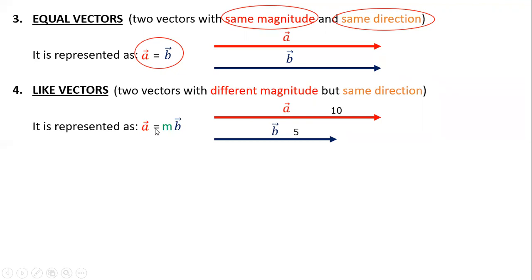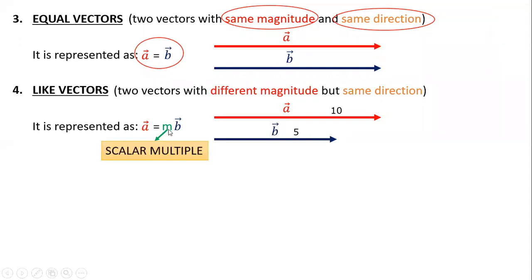See, they are equal, meaning direction is same, but I have written some M over here. What is this M? M is the relation between their magnitudes. That is called a scalar multiple.